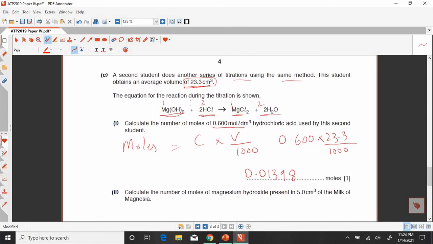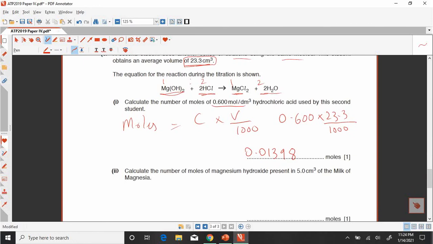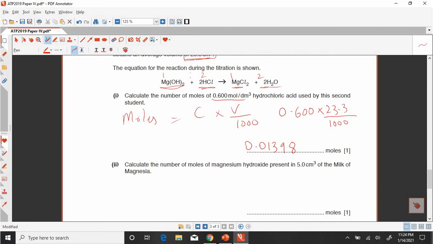Now look at part 2. In this we have calculated the number of moles of hydrochloric acid, right? So in this part 2, calculate the number of moles of magnesium hydroxide. We have calculated the number of moles of hydrochloric acid. Now we have to calculate the number of moles of magnesium hydroxide. So look at the ratio, that is 2 and 1. So look here, 1 and 2.